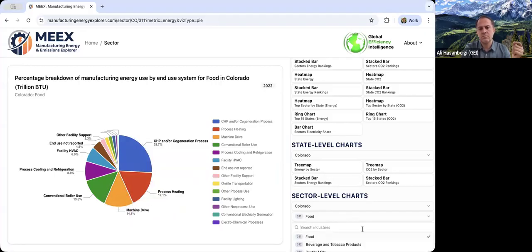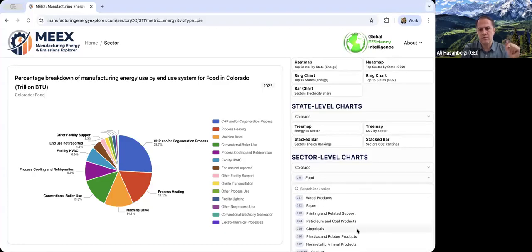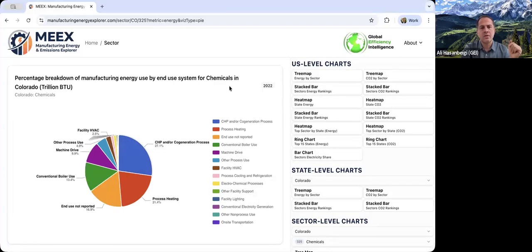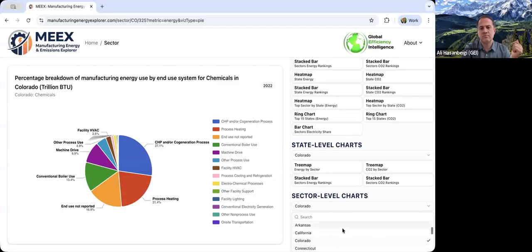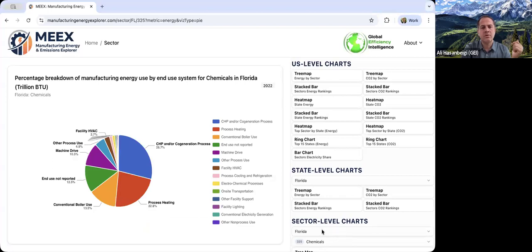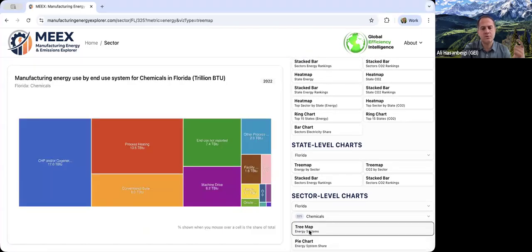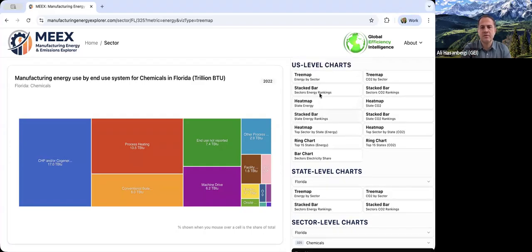You can change, like from food, you go to any other sector like chemical, and you can see it changes now, shows the contribution of systems to the chemical industry energy use in Colorado. You can go to the state and change the state, so from Colorado to any other state you want, let's say Florida. So Florida chemical, you can see different numbers are shown. You can also select tree map, show it differently. So this is very quickly how you move through the tool, and also how different sections of the tool work.